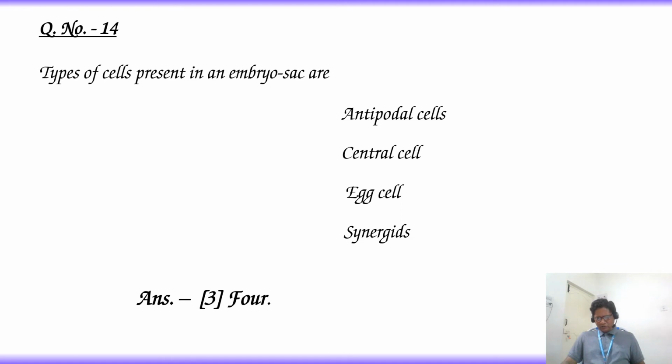You may have doubt that embryo sac has 7 cells and 8 nuclei. Yes, 7 cells: antipodals 3, central cell 1, egg cell 1, synergids 2. But here the question asks types of cells. There are 4 different types of cells present in the embryo sac. Their number is 7.